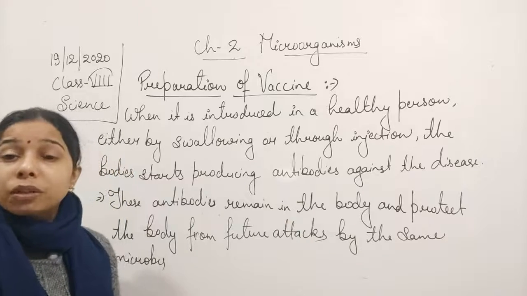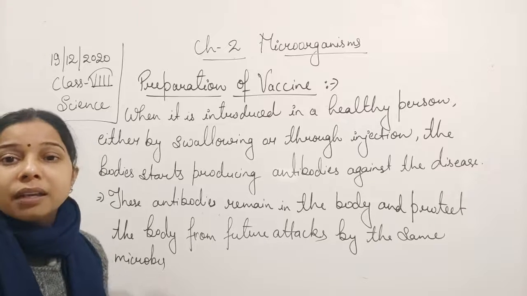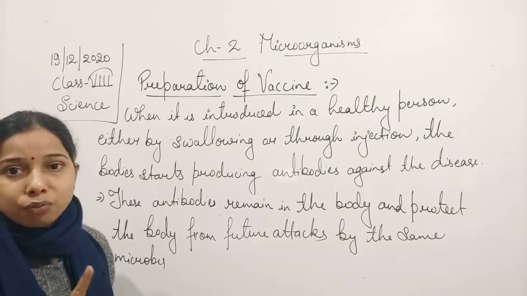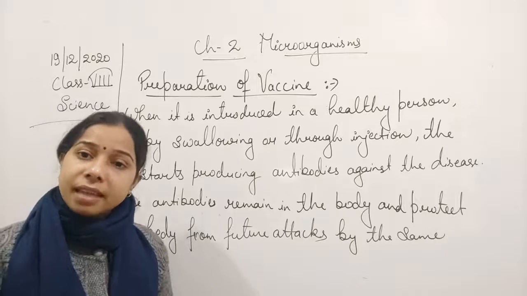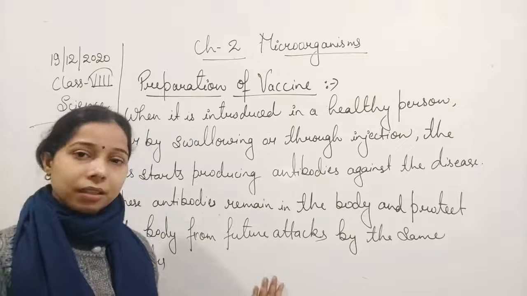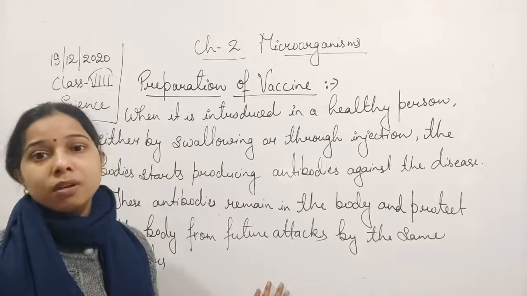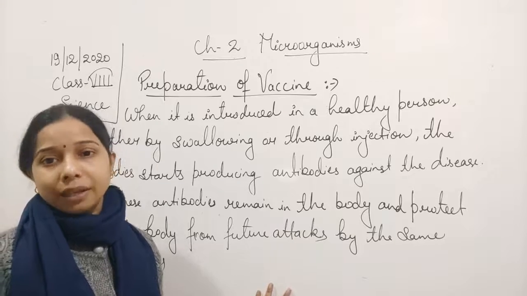Now these antibodies will remain in the body even in the future, so that if the same microbe attacks in future, the antibodies remain in the body to prevent us from the attack caused by live microbes.